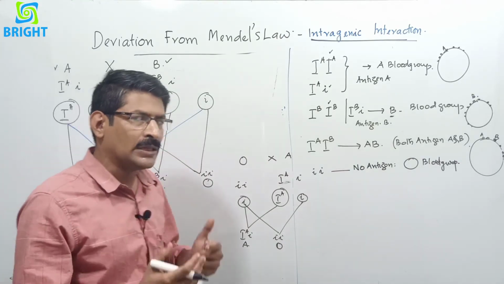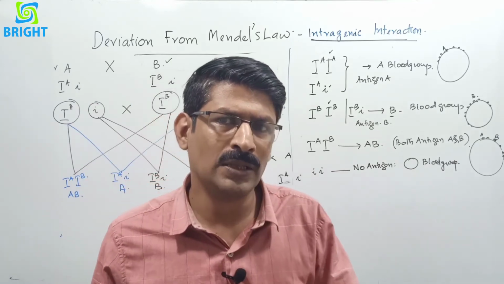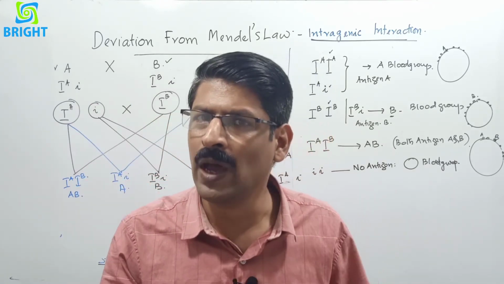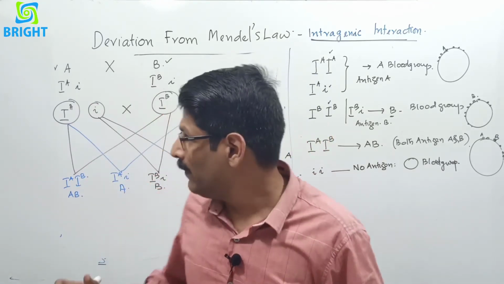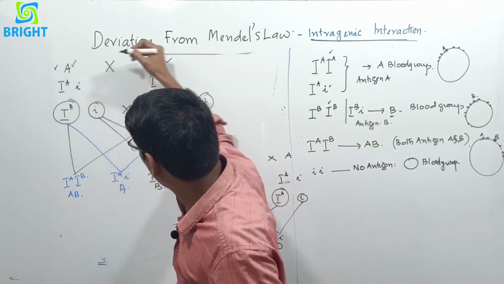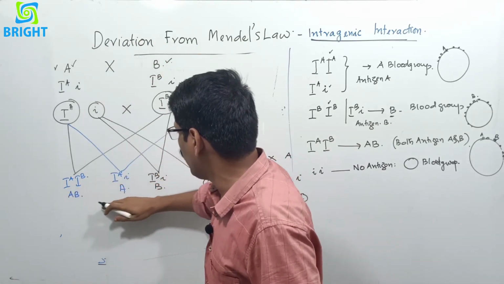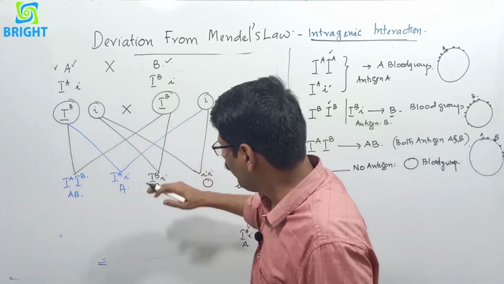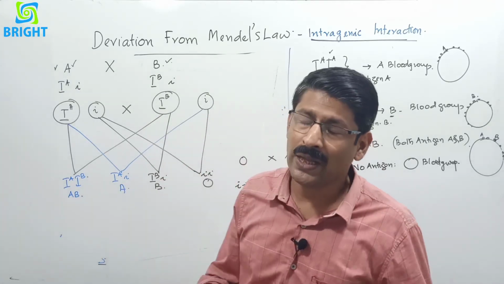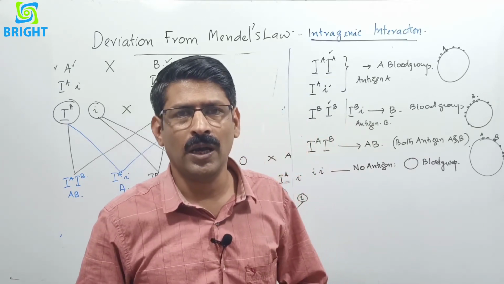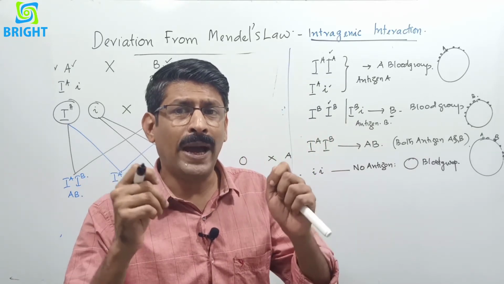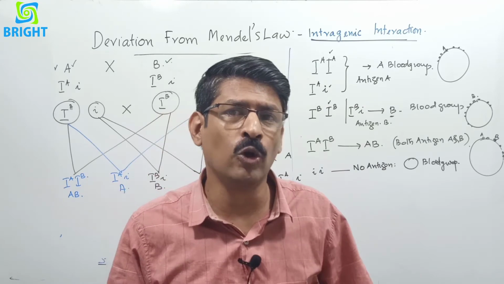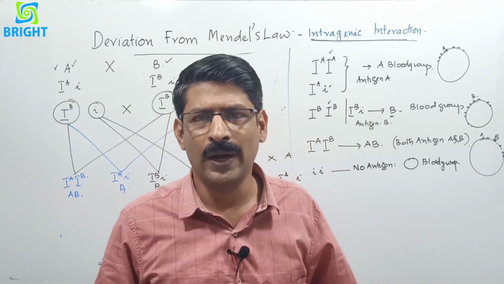So we can predict the blood group of the child on the basis of the blood group of the parents. Normally, when the parents have A blood group and B blood group, there is a chance of four alternatives. That is A blood group, AB blood group, B blood group, or O blood group in the case of the offspring or the infants. But when both parents have O blood group, all the children will have O blood group.